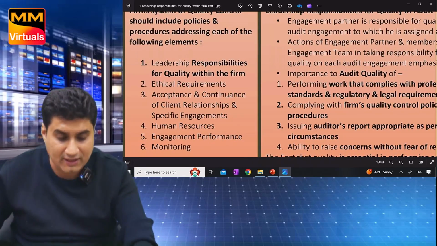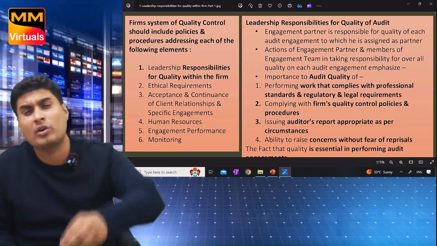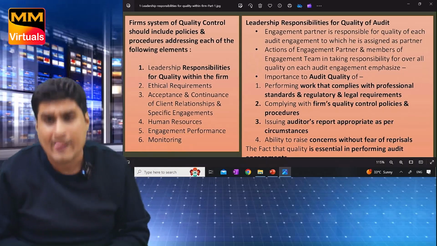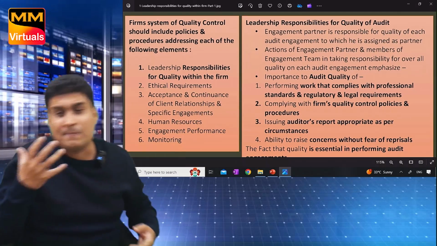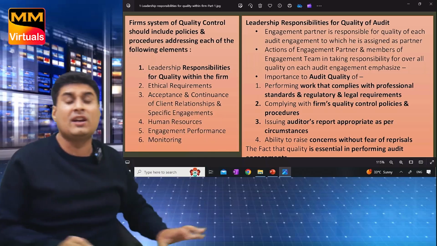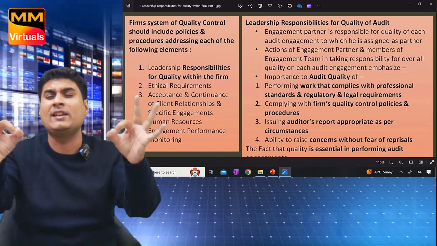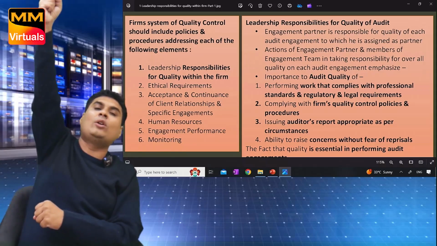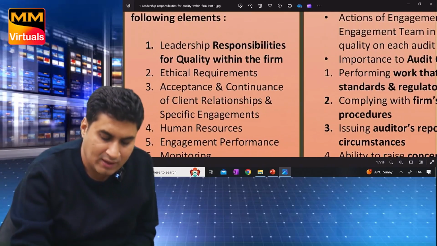So what is written here? Firm's system of quality control should include policies and procedure addressing this many elements. So firm will have policies and procedure for this many things. If they follow good policy and procedure, they will follow system of quality control. If their system of quality control is superb, good quality audit will be there. Simple. Read. How many points are there?